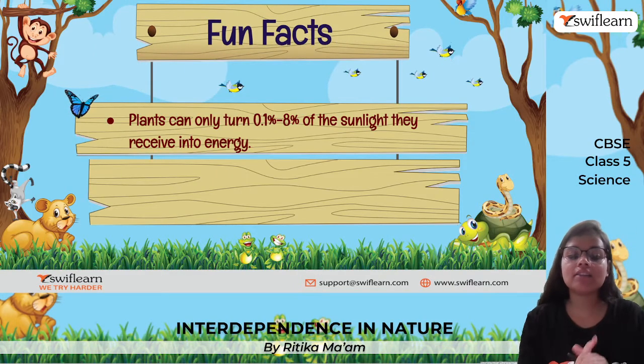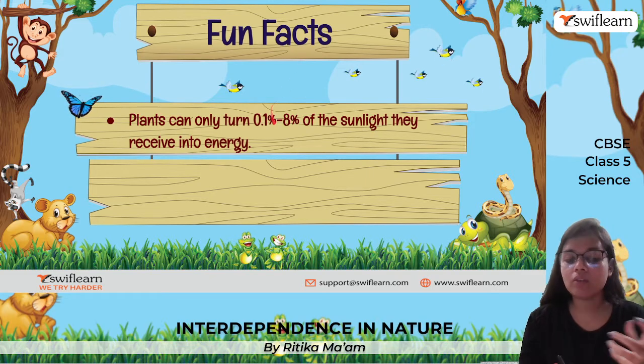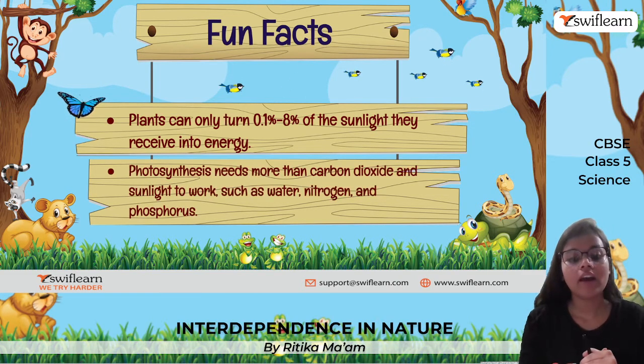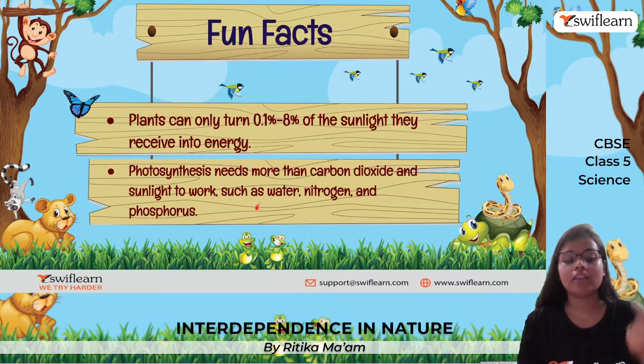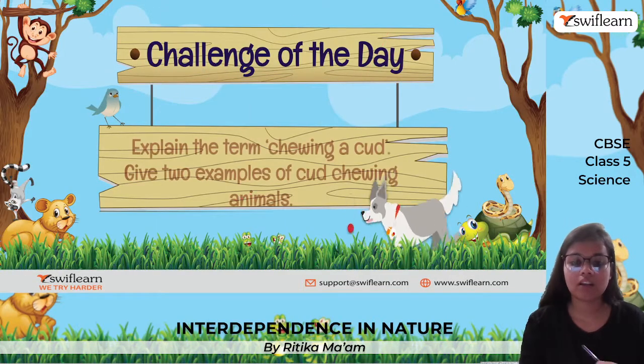Fun fact: plants can turn only 0.1 to 8% of the sunlight they receive into energy, so a very small amount. And photosynthesis needs more than carbon dioxide and sunlight to work, so it also needs water, nitrogen and phosphorus and various other minerals.